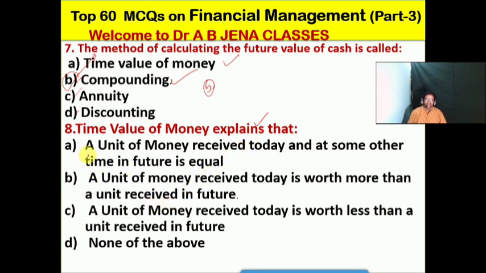So next one हम देखेंगे, now the time value of money explains what? A a unit of money received today and at some other time in future is equal. B a unit of money received today is worth more than a unit, मतलब the rupee, received in future. C the unit of money received today is worth less than a unit received in future. D none of the above. Friends, so B is the right option for this MCQ. The time value of money explains that a unit of money or the rupee which is received today is worth more than the amount received in the future. So B is the right option.